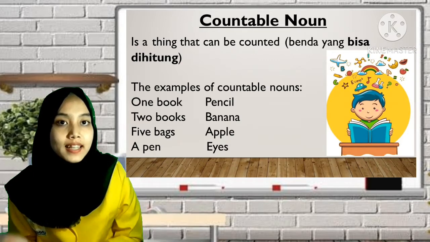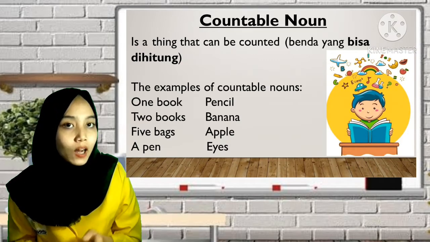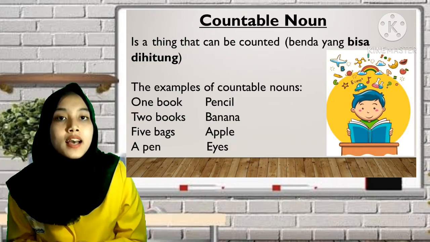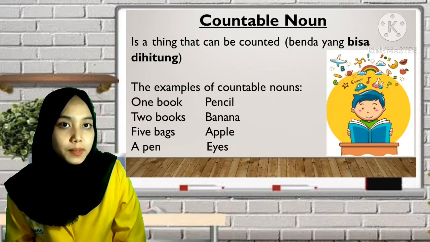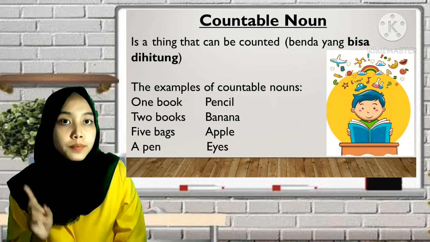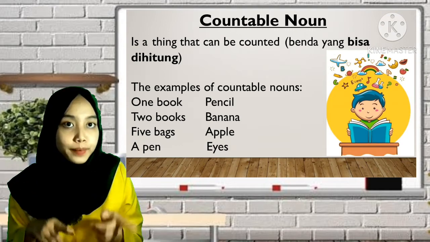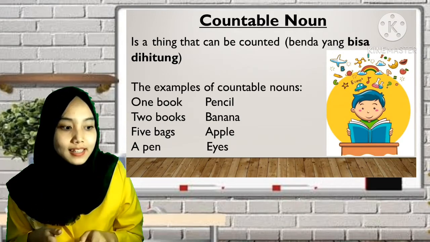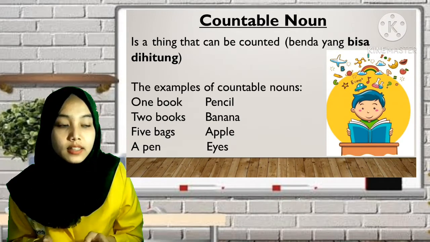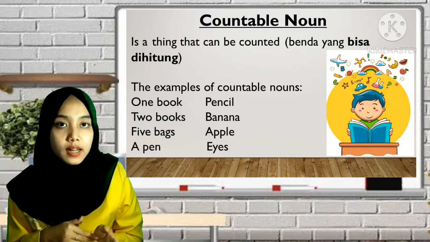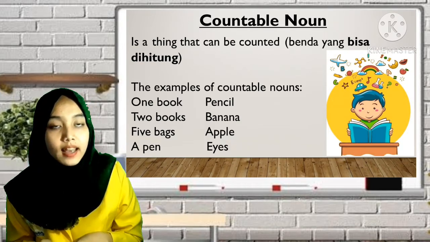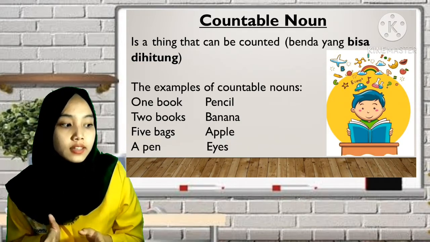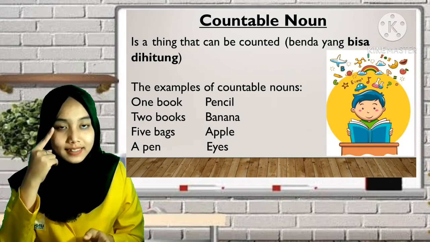A countable noun is a thing that can be counted. The examples are 1 book, 2 books, 5 bags, a pen, pencil, banana, apple, and ice.